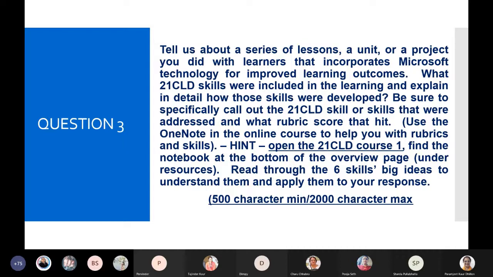Excuse me, Charu, it says tell us about a series of lessons, a unit or a project. Yes, it could be any topic which you are teaching also. If somebody is not involved in a project, it could be a series of lessons or a unit which they have taught. Of course, it could be a project. A project is always good, but it could be this also.